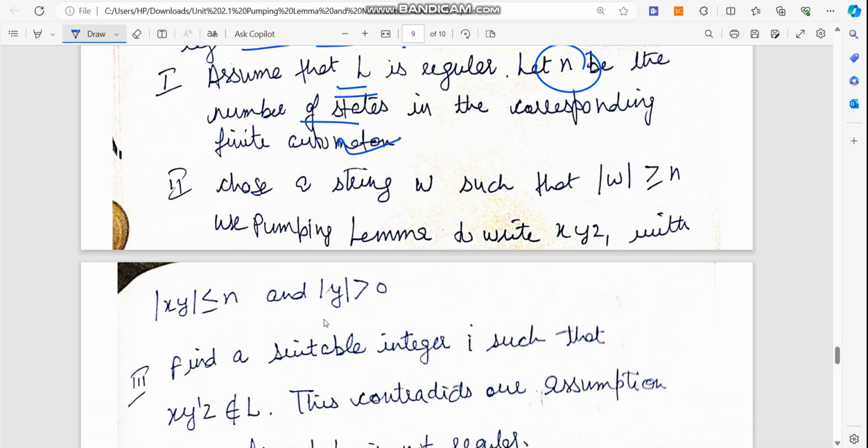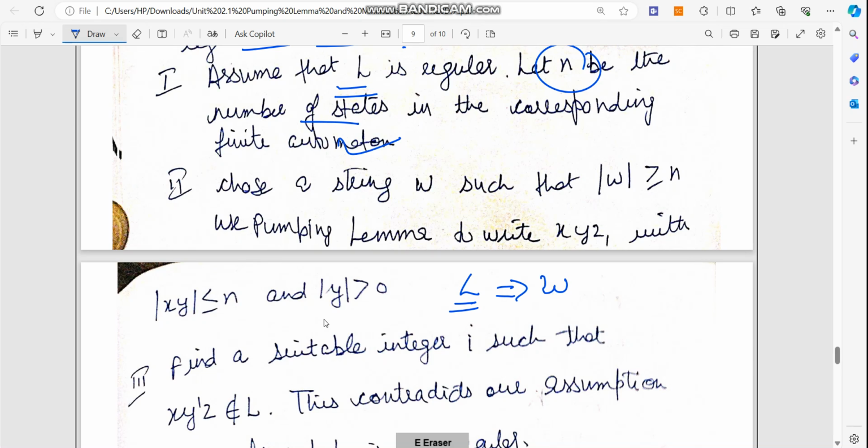When we have this, we divide the string into x, y, z, three parts, with a few conditions. Suppose we have a language L, and from that language L we have taken a string w. Then this w is divided into three parts. Those parts are x, y, and z. And while dividing, we have to consider a few conditions.